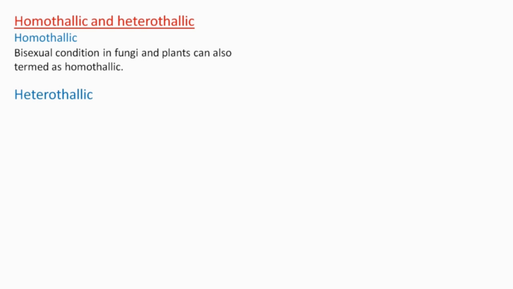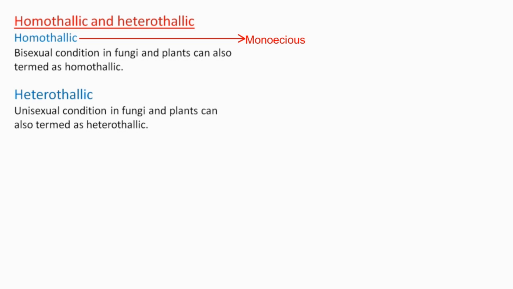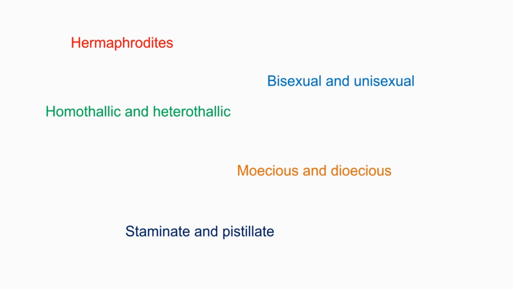Bisexual condition in fungi and plants can also be termed as homothallic, whereas unisexual condition in fungi and plants can be termed as heterothallic. The term homothallic can be used alternatively with the term monoecious, whereas the term heterothallic can be used alternatively with dioecious. All the above discussed terms can be used to describe the sexuality in organisms.